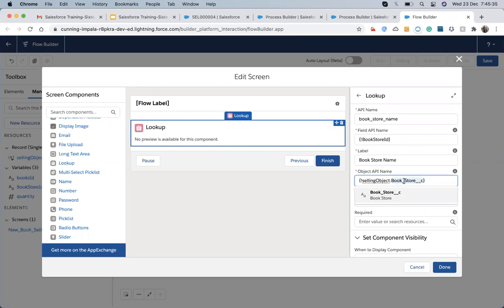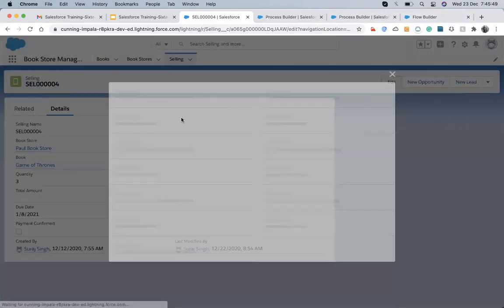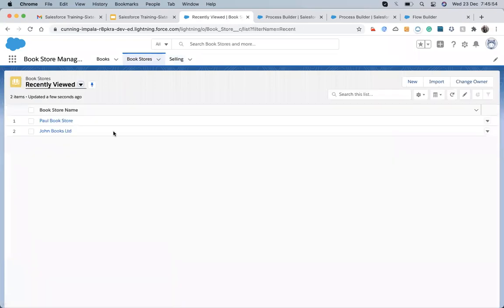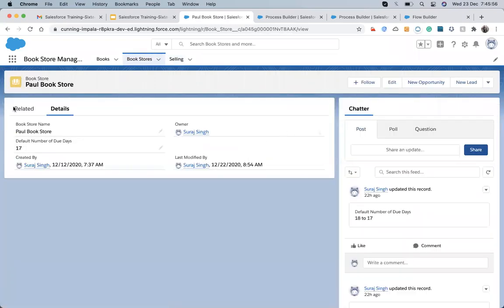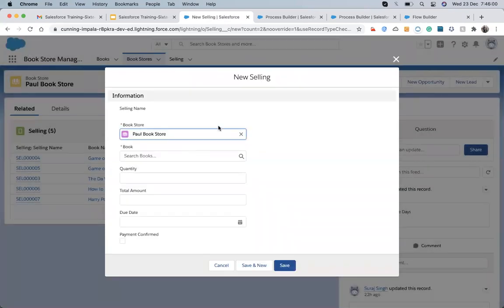Since our bookstore is a kind of lookup, you can see up here that bookstore is a lookup. It's a master-detail, so it's actually a lookup. So whenever we create a new bookstore, bookstore is a lookup.